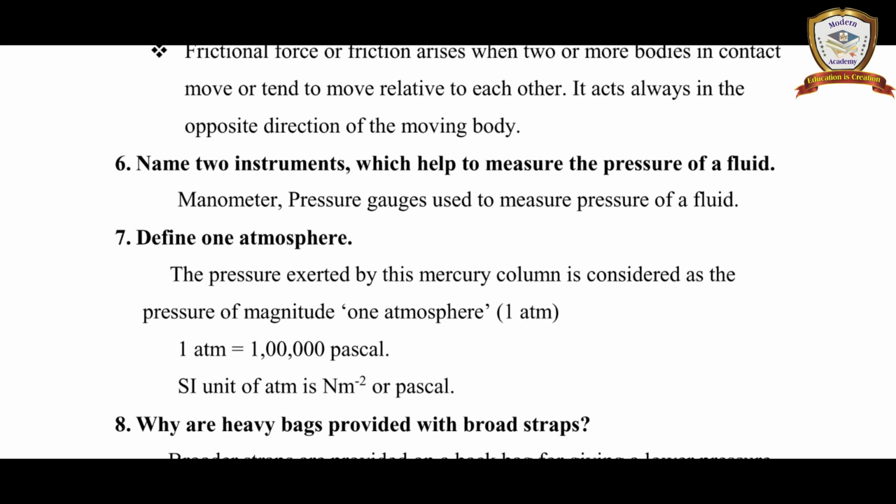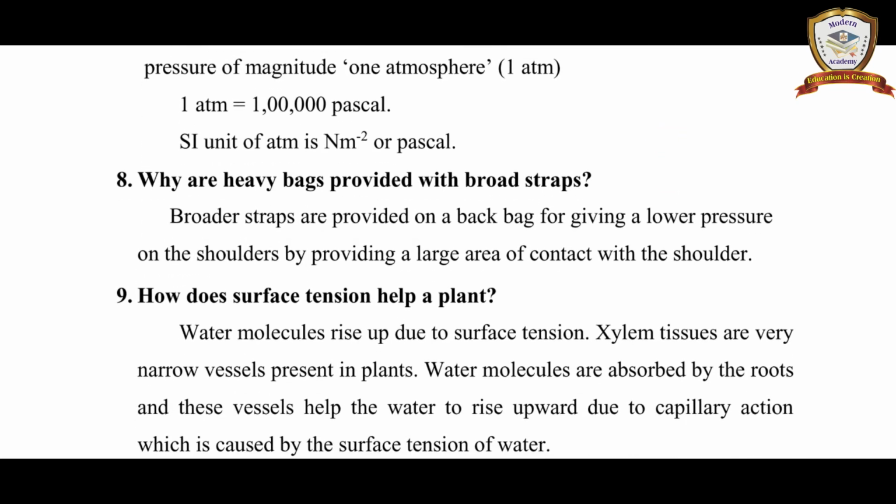Question number 7. Define one atmosphere. The pressure exerted by this mercury column is considered as the pressure of magnitude 1 atmosphere. That is 1 atm. 1 atm is equal to 1 lakh Pascal. The SI unit of atm is Newton per meter square or Pascal.